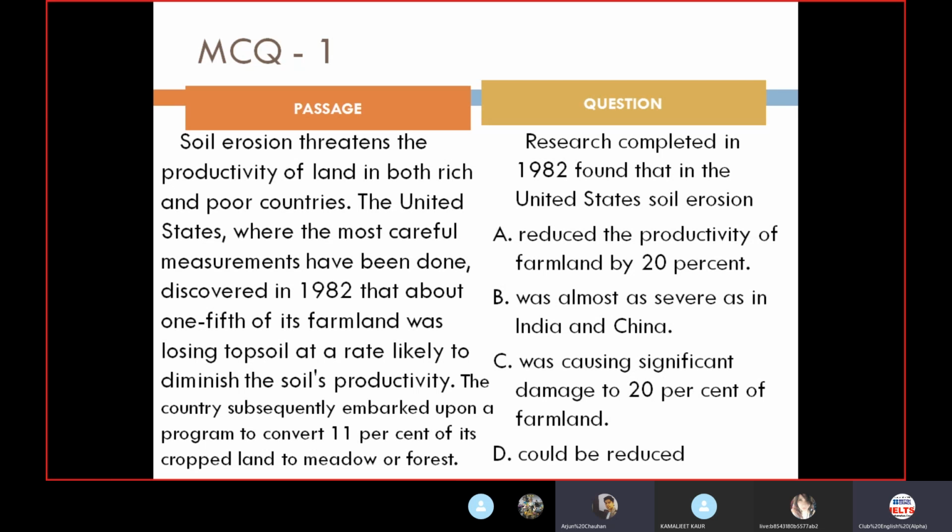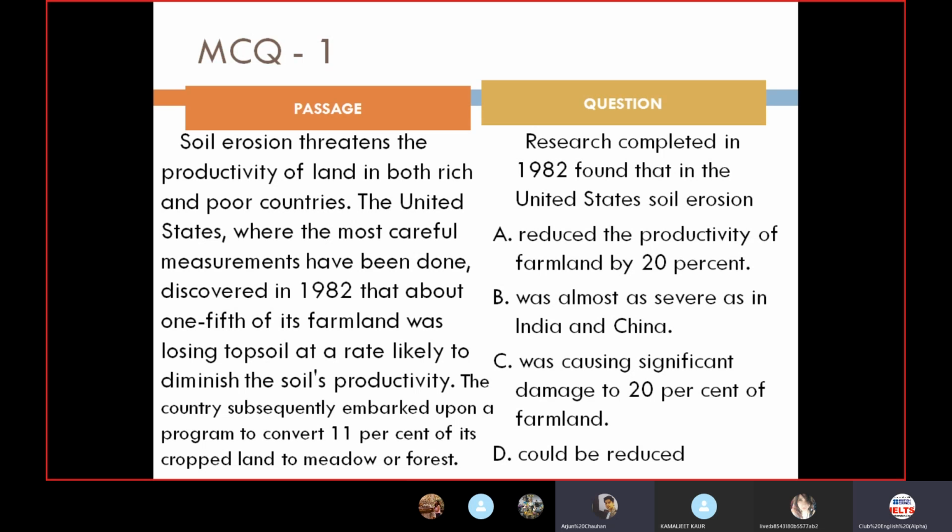Sir, actually, this is my second attempt, to be very honest. And it's okay, this question is basically a little tricky. And as per your tips, as you said, read the question carefully. So this is a tricky question, and paraphrasing is important. So the question states United States soil erosion.